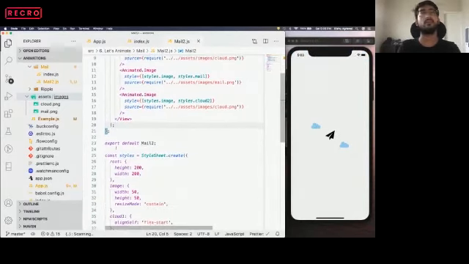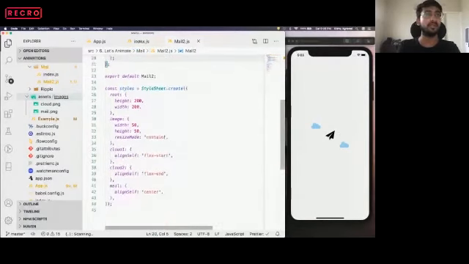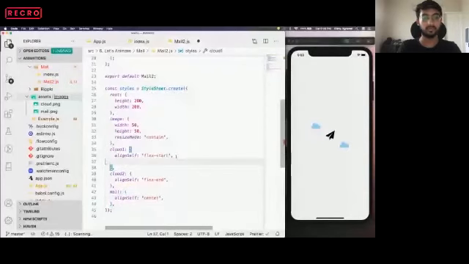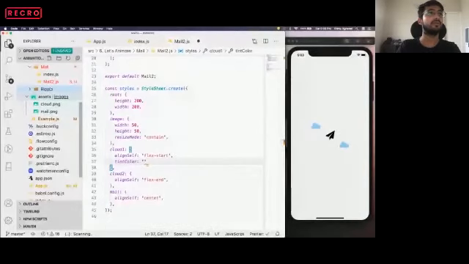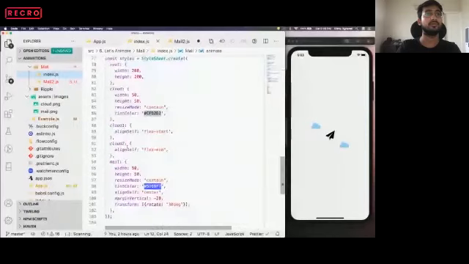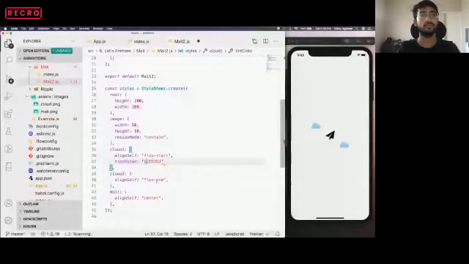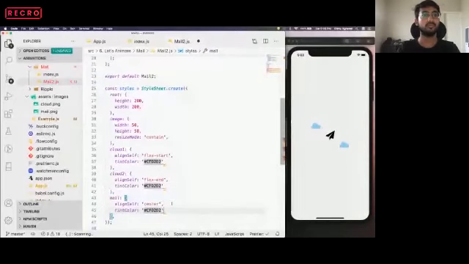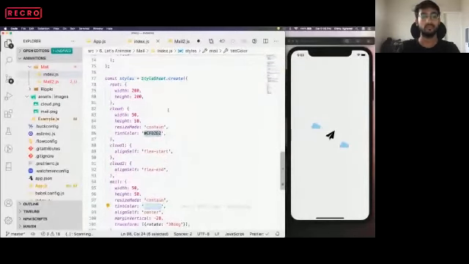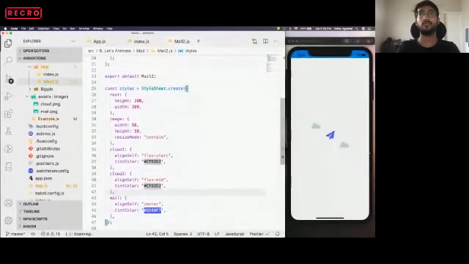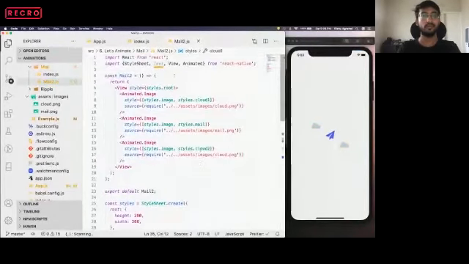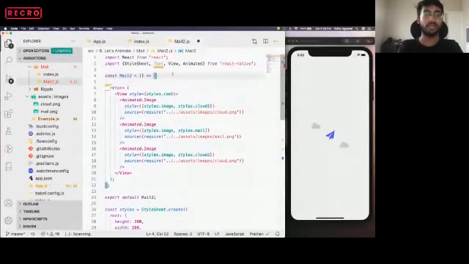So now we'll start animating it. Let's say we want to put some tint color that will look better. Cloud 1 and Cloud 2 will have a tint color. Let's copy the tint color from the previous example. Now we want to animate it. So we'll first start with creating this animated value.